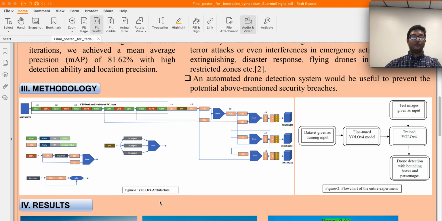In YOLO version 4 architecture, there are three parts. In the first part, they call it CSP Darknet 53, which basically extracts the feature from the images and build a feature map. For example, for our case, it may extract the drone wings from the drone images. And then there is a SPP block, which basically fix the dimension of the images which comes from the first block and pass its output to the second block.